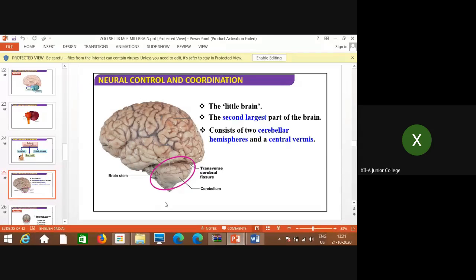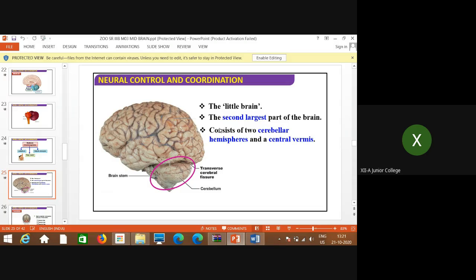And what is the brain stem? The brain stem starts from the midbrain and ends outside the brain, continuing in the spinal cord. So this is the cerebellum, and this is the brainstem continuing with the medulla oblongata.